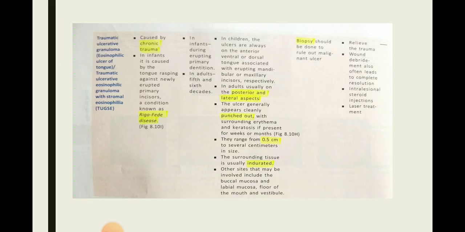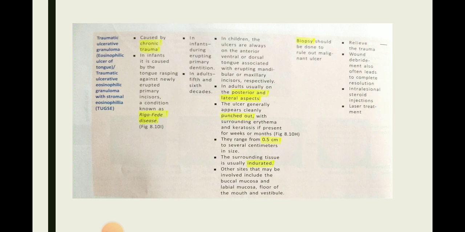In children, the ulcers are always on the anterior ventral or dorsal tongue, associated with the erupting mandibular or maxillary incisors respectively. In adults, usually on the posterior and lateral aspect.